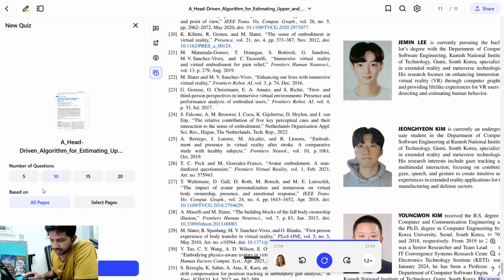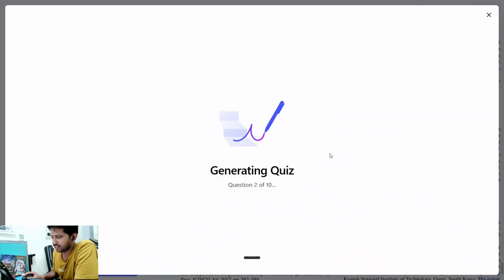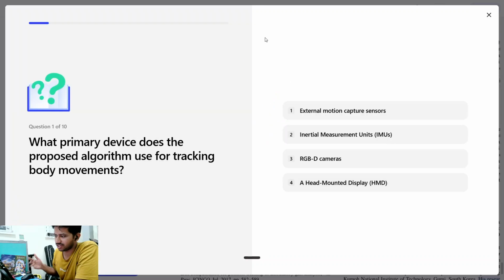Based on the number of questions you want to make, suppose I want to generate 10 questions, I can generate. Generating quiz, question number 2 of 10, question number 3 of 10, all the questions will generate very soon. And then I can answer each question.